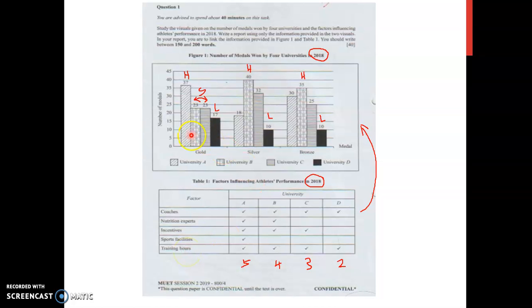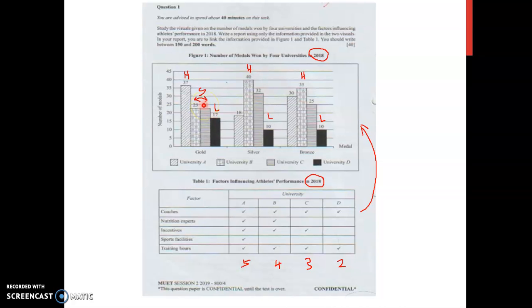And you can also come up with analysis of different universities here. That seems obvious here. You can see that about University B and University C, for the number of gold medals. So you can say University B and University C had the same number of gold medals, 23.